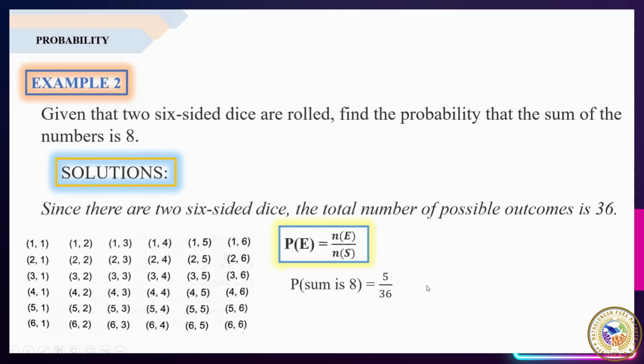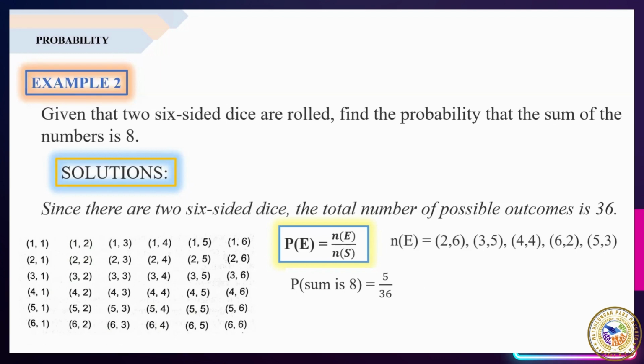So, paano ko nakuha yung 5? So, let us illustrate yung mga number of favorable outcomes na kung saan ang sum daw is 8. So kung hahanapin natin dyan sa ating mga listahan ng total number of possible outcomes, ang ito ay 2, 6. Bakit kabilang si 2, 6?